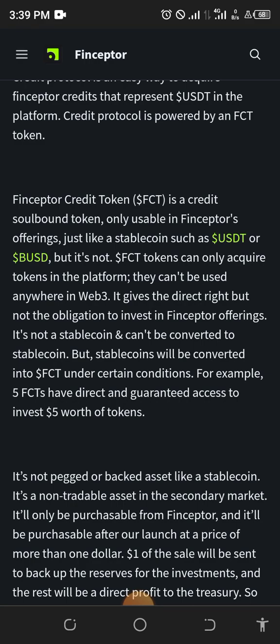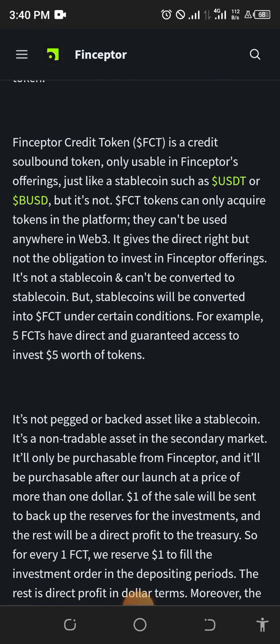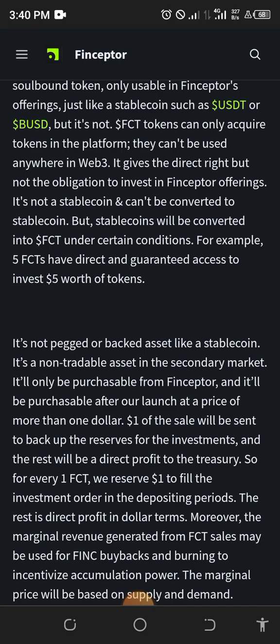Okay. So stable coins will be converted into FCT under certain conditions. For example, 5 FCT have direct and guaranteed access to invest $5 worth of tokens. For those great investors, Finceptor gives the opportunity to make an investment as the big guys do, even though you were not able to do that before now, which is one of the bridges Finceptor is creating to bridge the gap between the wealthy and the poor, as far as investment is concerned. I don't know if you understand that. Okay, so let's move on.